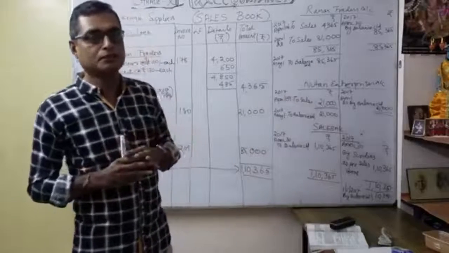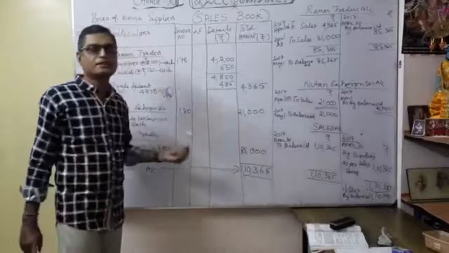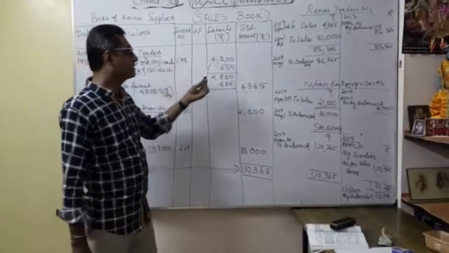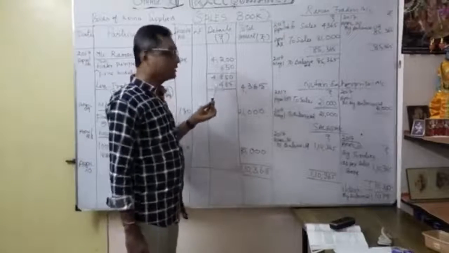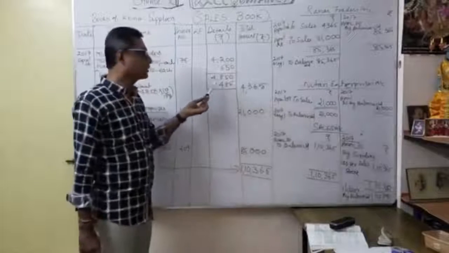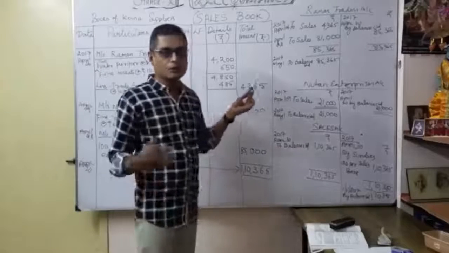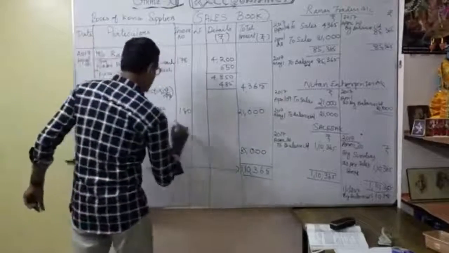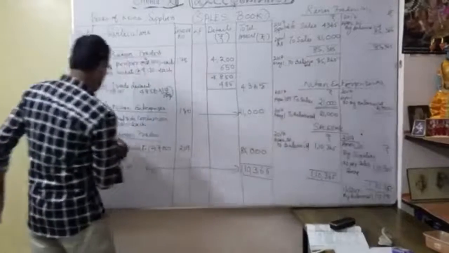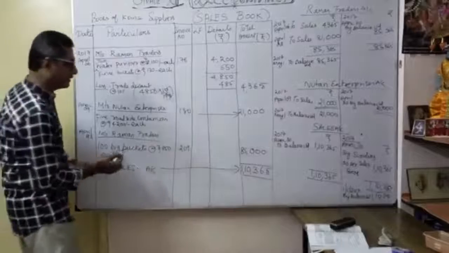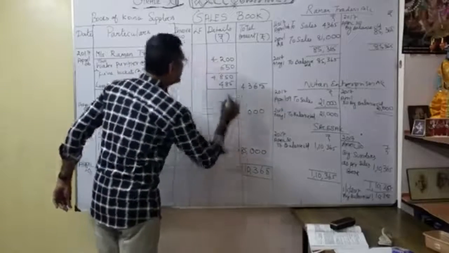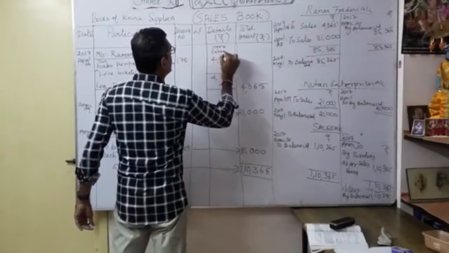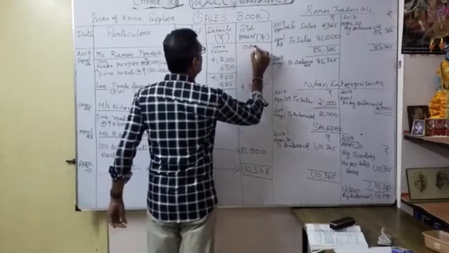When you understand the purchase book, the sales book also is very easy and very interesting. The only things are the calculation and the format, how we are going to enter. We can say this is called the inner column and the outer column. Any discount rate or discount adjustments we can do here, in the inner column. Suppose there is no trade discount, you can write directly in the outer column. So Newton Enterprises, you can directly enter here. Similarly, for Raman Traders, there is no trade discount considered, that's why I can write directly in the outer column. So this is called the inner column, and this is called the outer column.